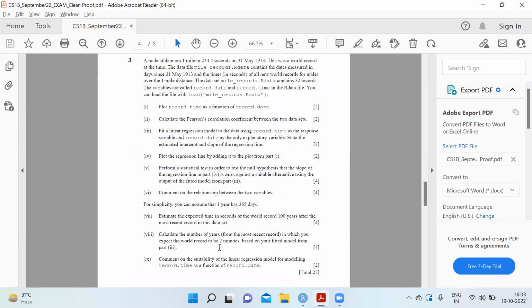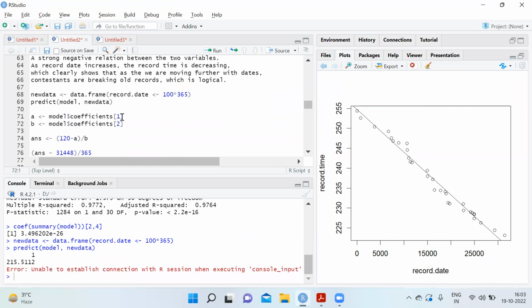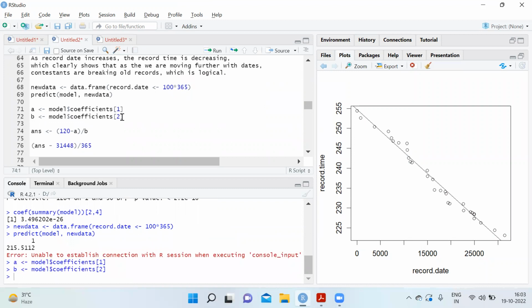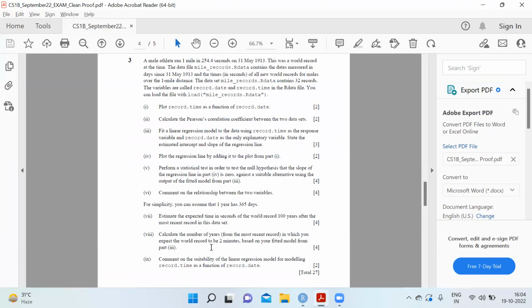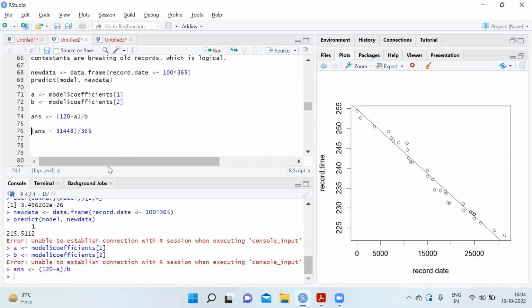Next part is calculate the number of years from the most recent record in which you expect the world record to be 2 minutes, based on your fitted model from part 2. So now we need from the fitted model. We store the coefficients, model$coefficients[1], which is alpha, and this is beta. And now we need the value. We know that y has to be 2 minutes, that is 120 seconds. So back calculating, 120 seconds minus the intercept divided by the slope will give us the answer for x.